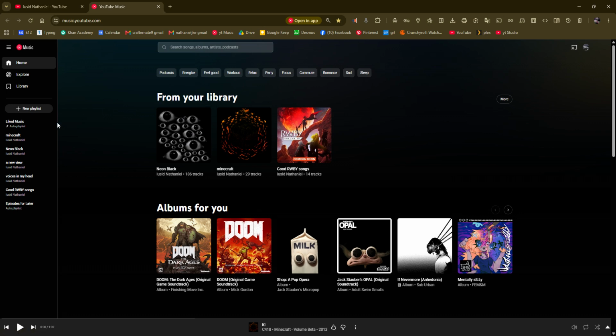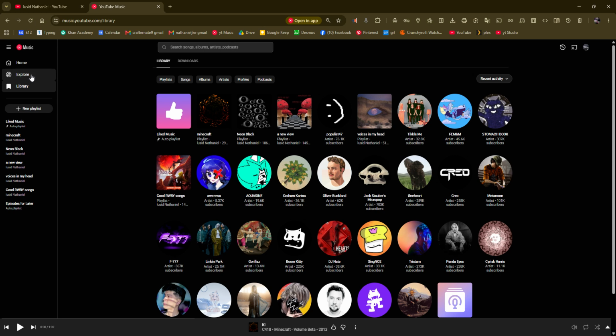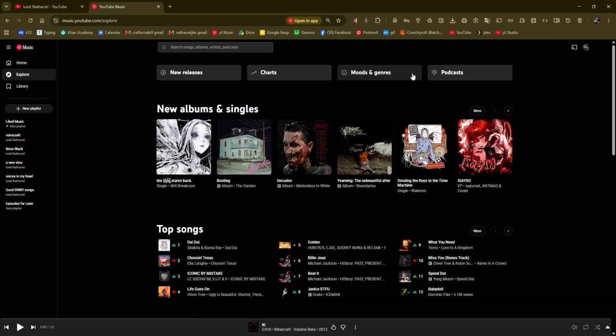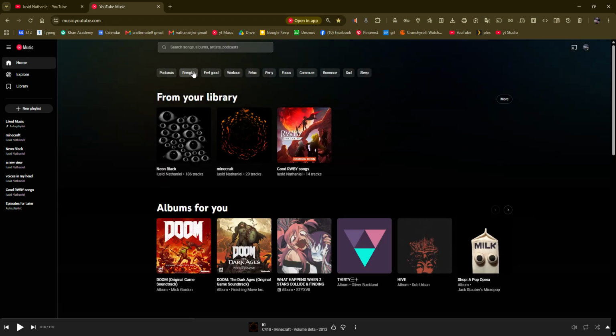These are all your playlists. You can look at them in your library. You can go explore, and of course, like it says, you can find new songs, or you can search them in general. You can use AI to find what music you want to listen to, and you can organize them.